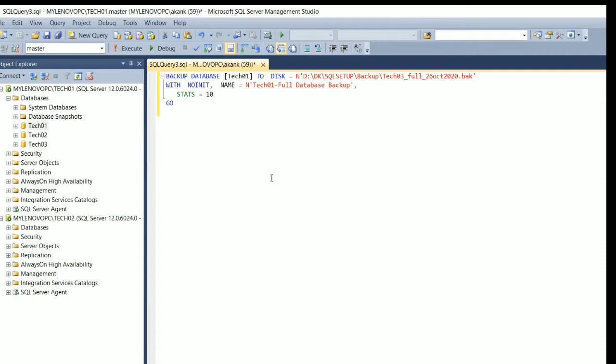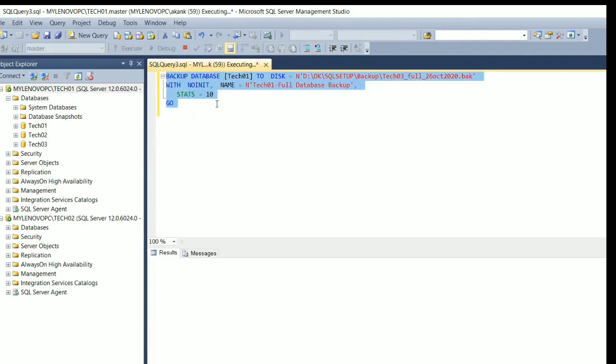So what actually happened is, whoever created the maintenance jobs, that backup script was very wrong. Let me show you what happened. If you focus here, I am taking the backup of database tech01, of instance tech01. Let me execute this script. It will take a couple of minutes.